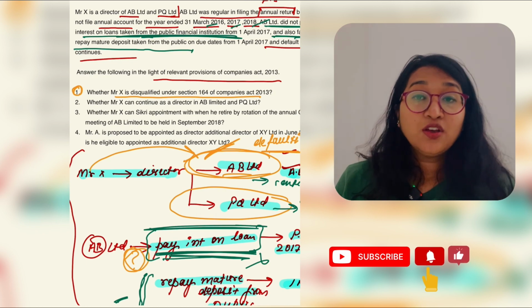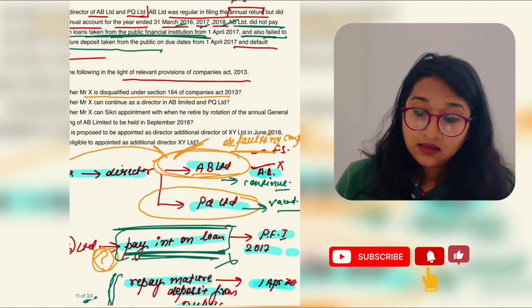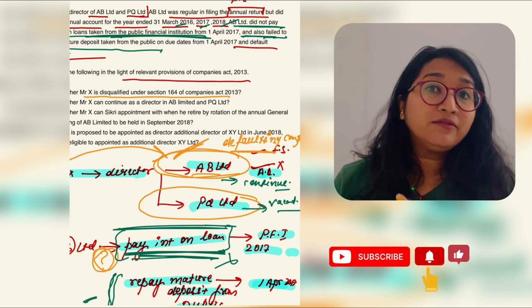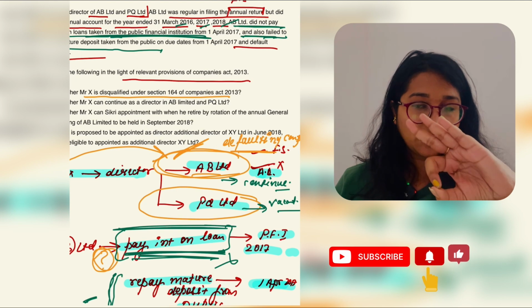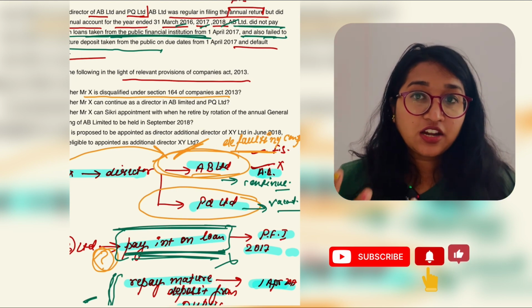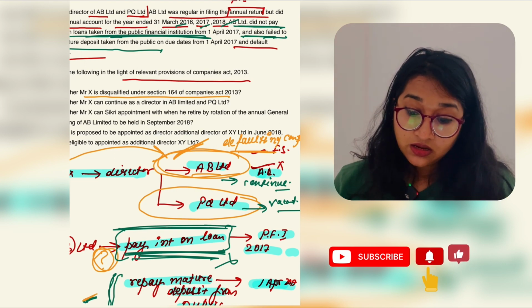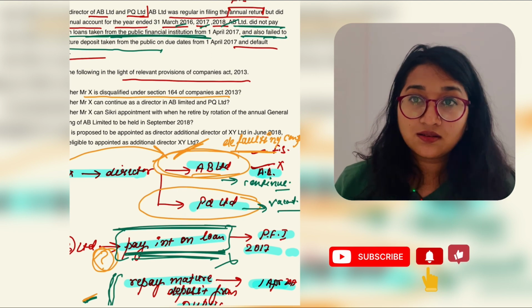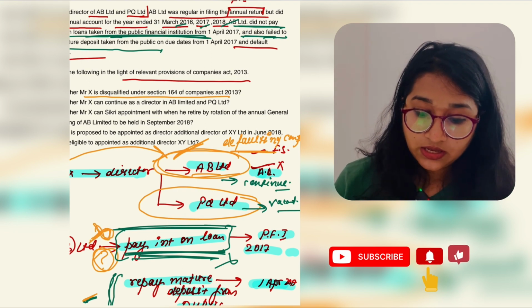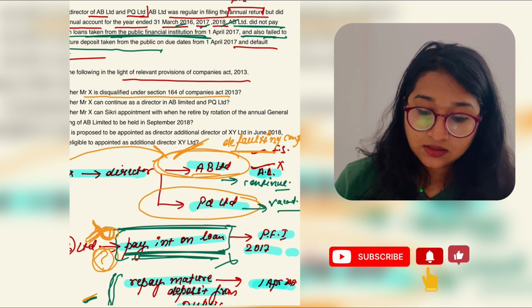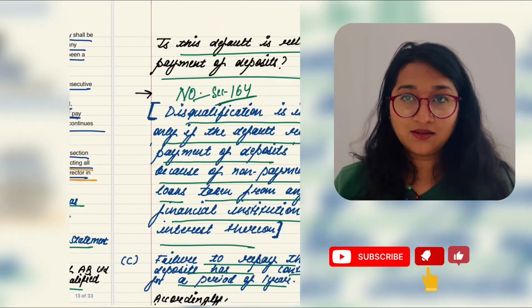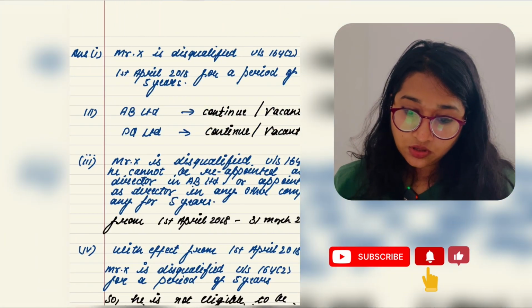Yes. Why? Because he made default in what? For non-filing of financial statement for 3 financial years, right? And the second condition was of repay mature deposit from public, which also continues for 1 year, right? We are not going to take this part. This condition is not written in the law, so we are not going to take this part. Okay, so let's get into the answer.